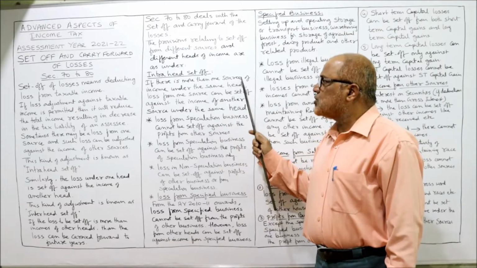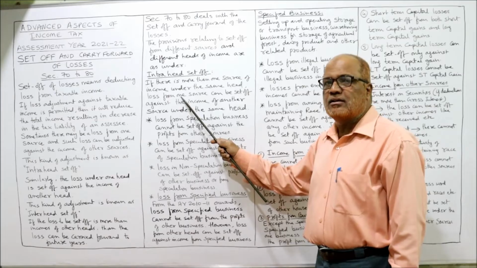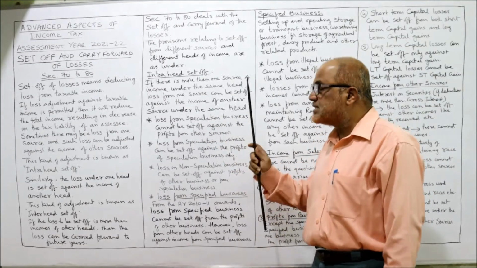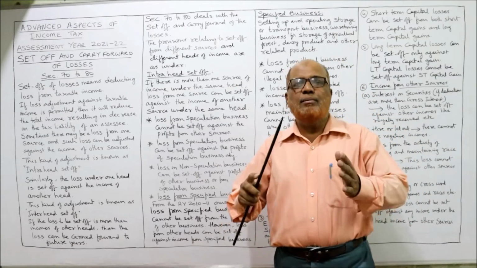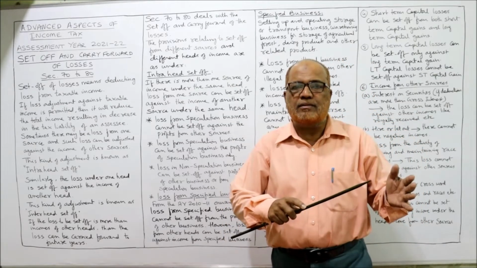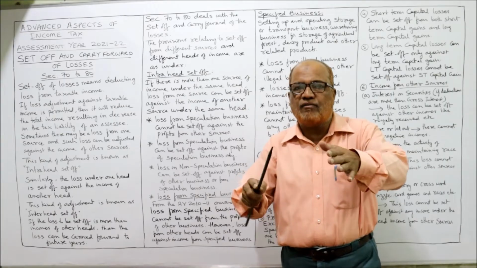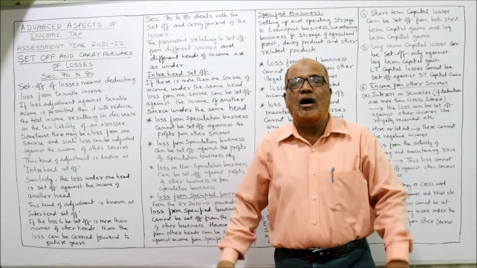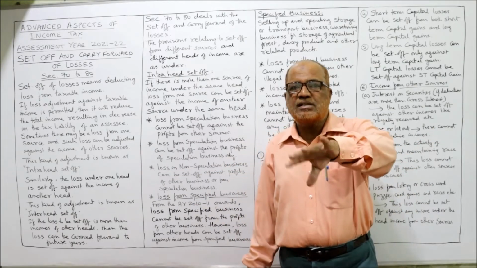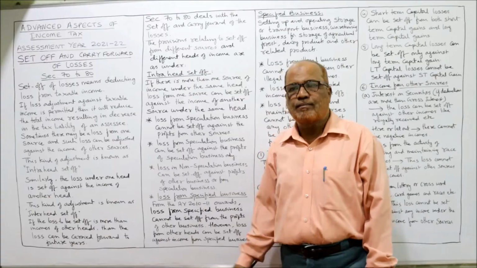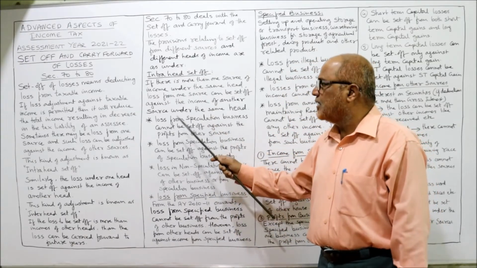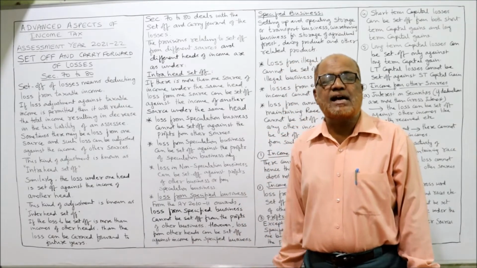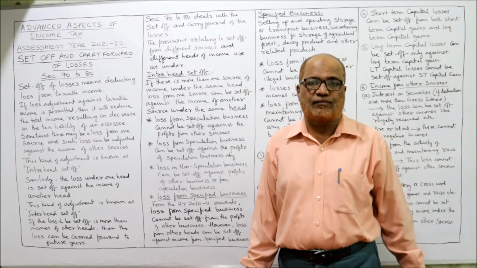If there is more than one source of income under the same head, loss from one source can be set off against the income of another source under the same head. So if a person has more than one house property, loss from one house property can be set off from the profit of another house property. Similarly, a person may have more than one business. Loss in one business can be set off from the profit of the other business. That is called intra-head.